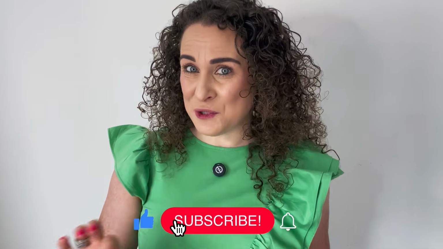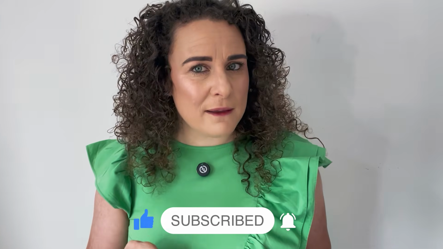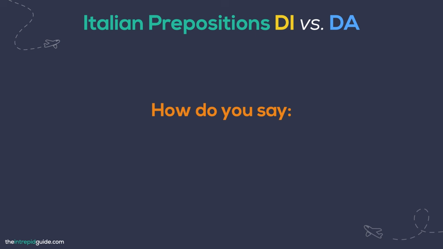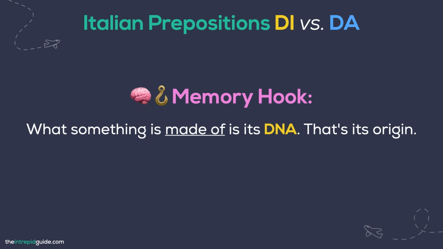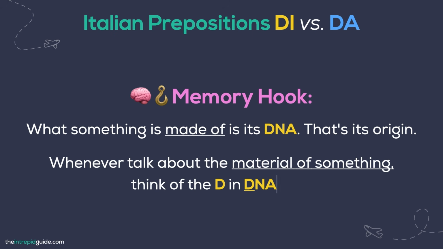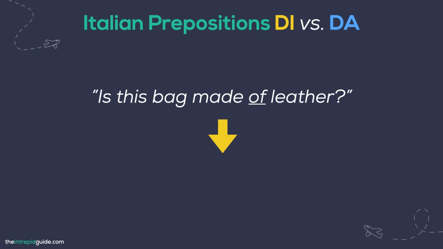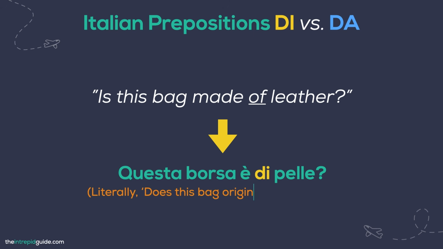This brings us to the next situation. And once you know this pattern, choosing between di and da will always feel like the obvious choice. So let's go back to our tour guide example. Next, they take you shopping and you spot a gorgeous bag, but you want to know if it's real leather. How do you ask this in Italian? Just like a human, what something is made of is its DNA. That's its origin. So whenever you talk about the material of something, just think of the di in DNA, which will lead you to the correct preposition, di. So to ask this question, we say, Questa borsa è di pelle? Is this bag made of leather? Literally, does this bag originate from leather?